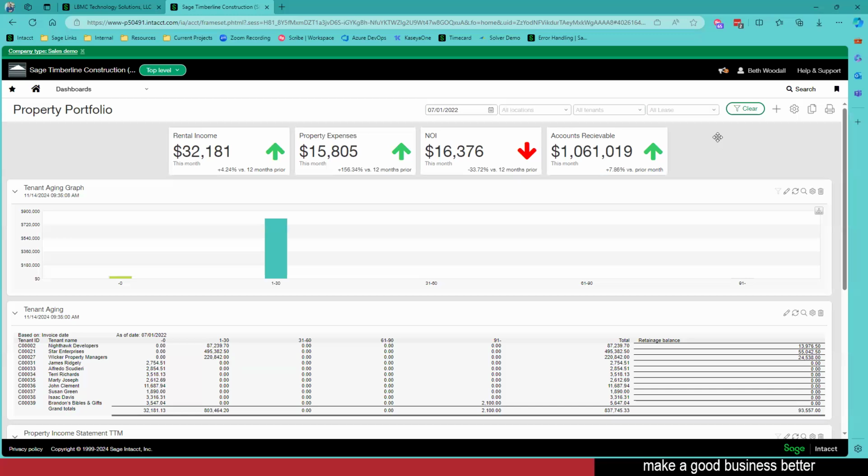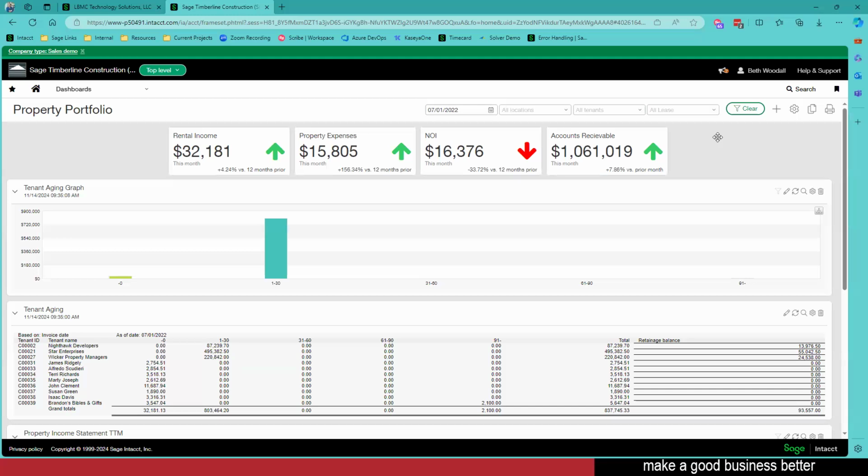Now, dashboards are fully customizable. You will have some dashboards that Intacct has built that you can access through their dashboard library, but you can also build your own dashboards. And so that means I get to make it where the metrics that are important to me, that's what I'm seeing. And the beauty of dashboards too is that if I find a dashboard or I build a dashboard that I love, that is relevant to the information that I want to see, I'm able to make that my landing page when I go into Intacct.